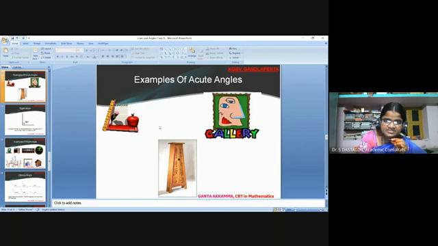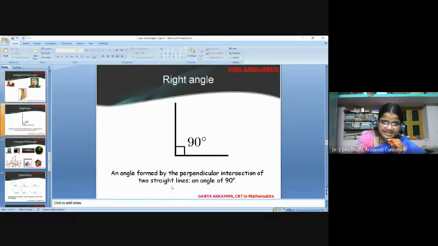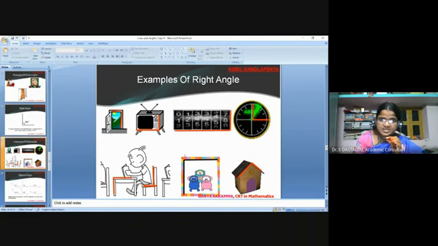This one and next. Right angle. An angle formed by the perpendicular intersection of two straight lines. An angle of 90 degrees. Examples of right angle. This one and this one. These are examples of right angle.